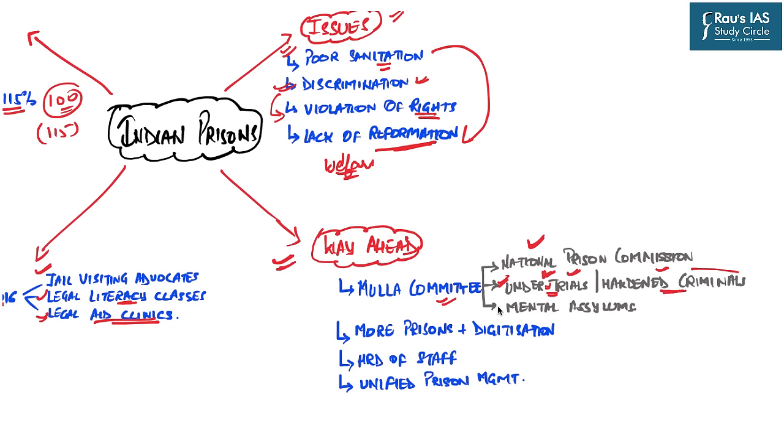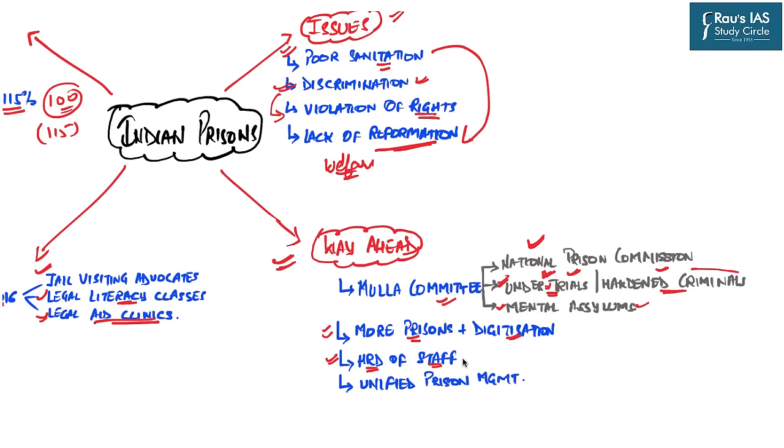And the third important recommendation was that there are several undertrial prisoners who face mental issues. There are very high suicide rates in our Indian prisons, and that is why those prisoners who are mentally challenged should be shifted to mental asylums. Next, more prisons should be built in order to accommodate the rising number of prisoners, and all those prisons must be digitized. Another important thing is related to the human resource development of the prison staff.